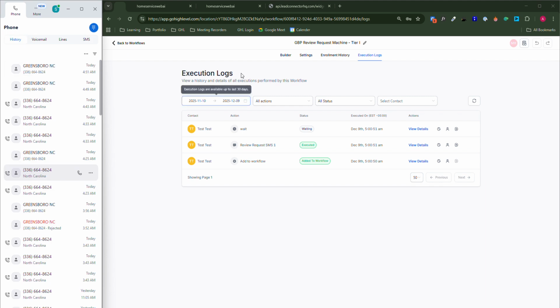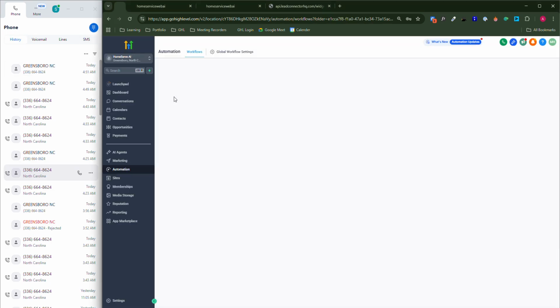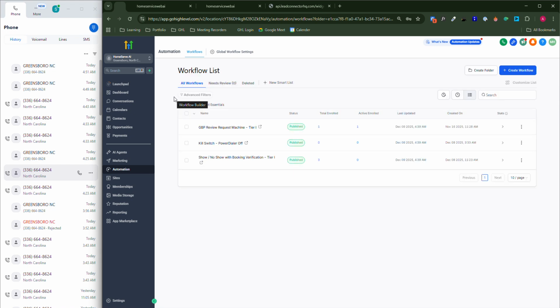Tier 1 might seem complicated, but it's really simple. A brief summary of how it's working: when someone calls the business owner and the business owner is not available, the AI sends them a text message with a booking link. If the customer responds to those text messages, the AI tries to book a call and notifies the business owner that the call has been booked. But if the customer does not respond to the AI's text messages, the system makes a callback task for the owner to call them back.